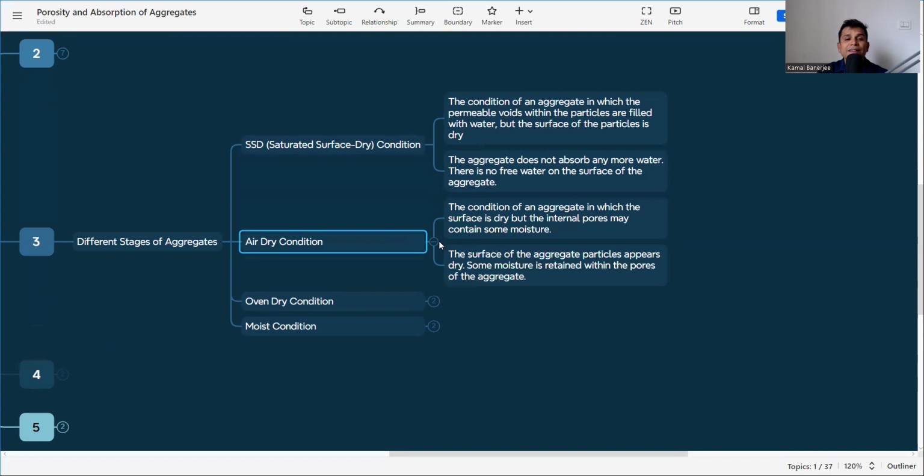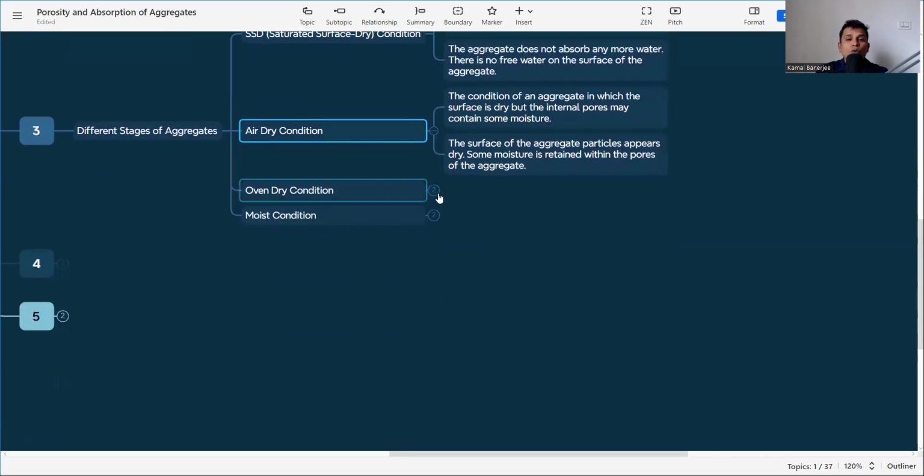The next condition is the air dry condition. It is the condition of an aggregate in which the surface is dry, but the internal pores may contain some moisture. That means it is not measurable how much of the void is filled or not filled. Its surface is dry, but it can absorb water inside the pores or voids. The surface of the aggregate particle appears dry, but some moisture is retained within the pores. That is the air dry condition.